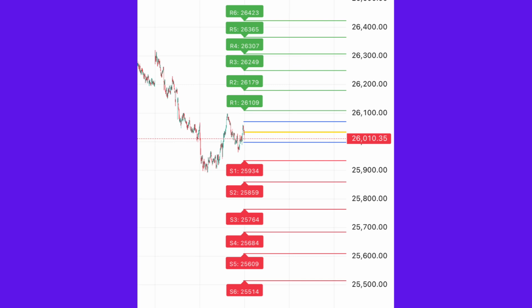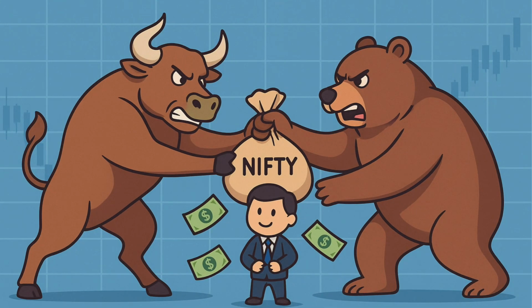Bullish expectations. If Nifty tries to move higher, watch for sustained move above R1, 26,109. If it holds, the next targets are 26,179, 26,249. But upward momentum may be limited today because the global cues are not strongly supportive.